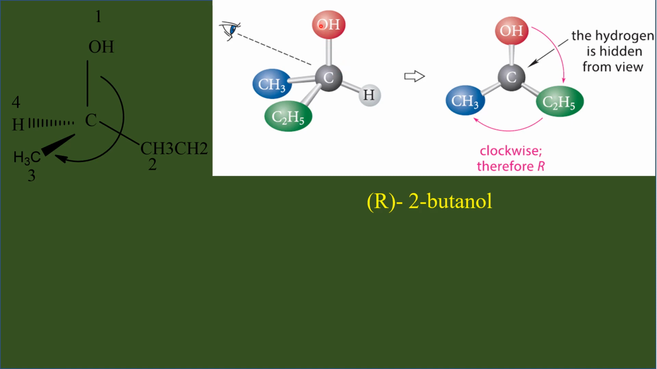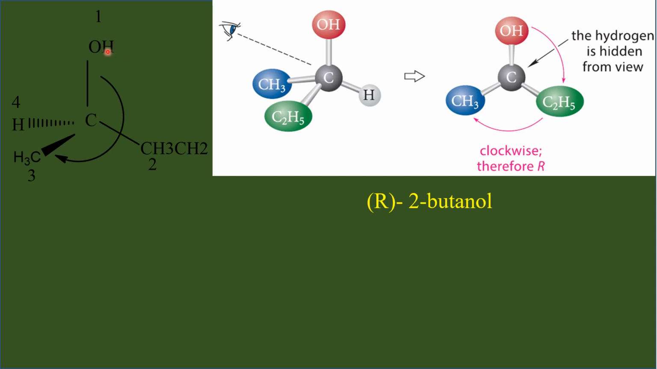Now, assign the priority numbers for the groups connected to the chiral center. Among the 4 groups, just look at the atoms which are directly connected. Here the oxygen is the directly connected atom. In case of methyl, carbon is connected, and in case of ethyl also carbon is connected. We have already discussed that the methyl carbon is directly connected to 3 hydrogens, whereas the carbon in the ethyl group is connected to 2 hydrogens and a carbon. Therefore, this ethyl group is given higher priority over this methyl.